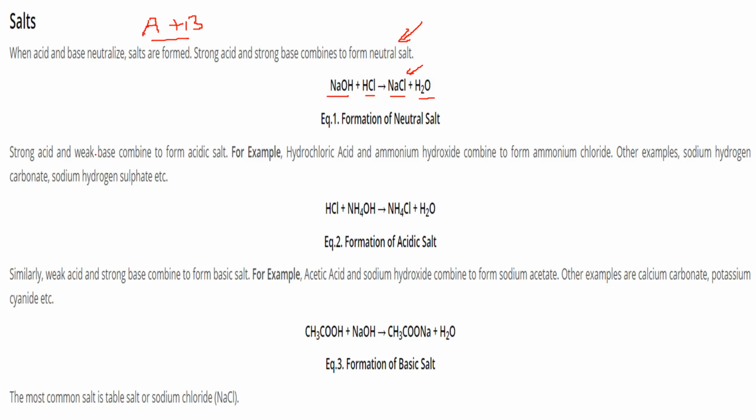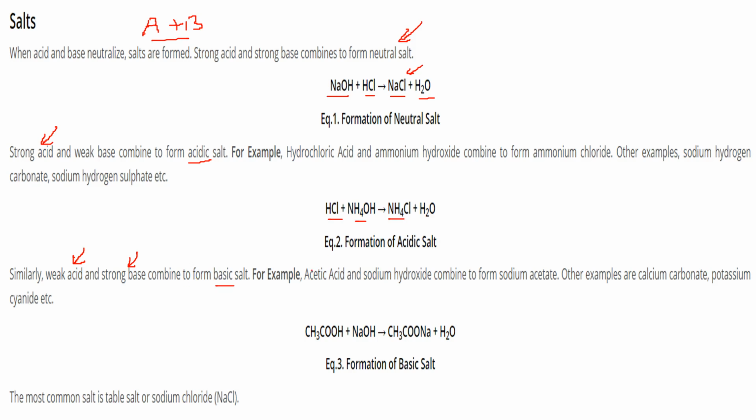Strong acid and weak base combine to form an acidic salt because the acid is strong. Weak acid and strong base combine to form a basic salt because here the base is strong. For example, in the first case, hydrochloric acid combines with ammonium hydroxide to give ammonium chloride.